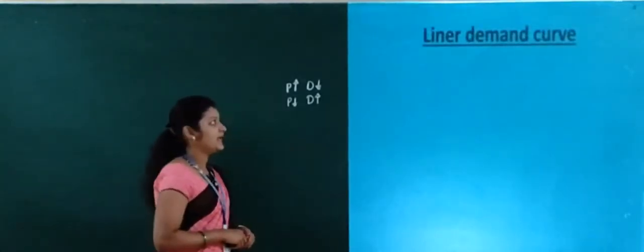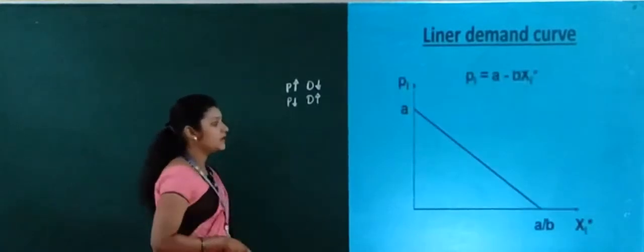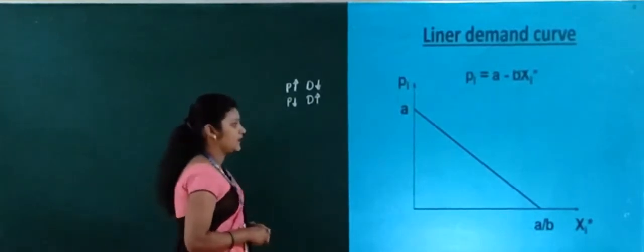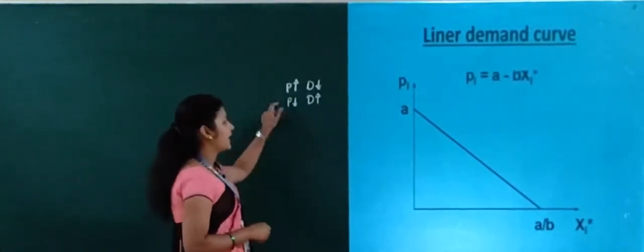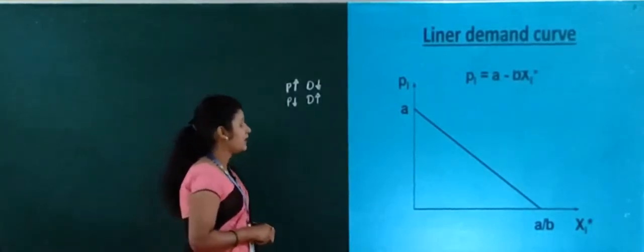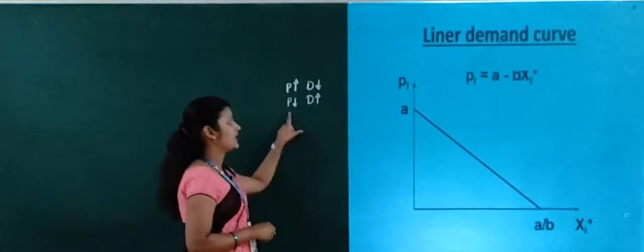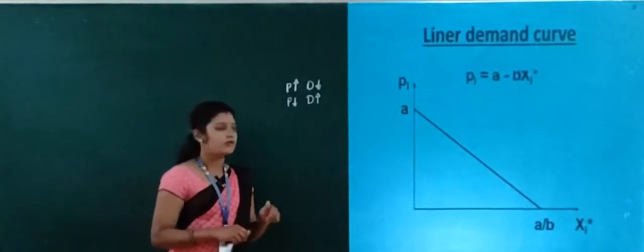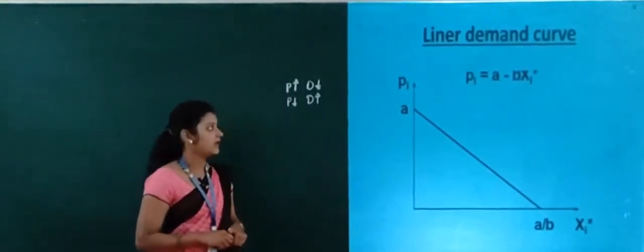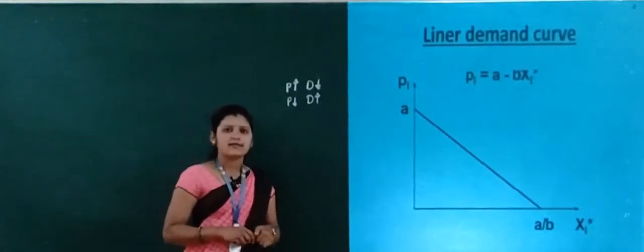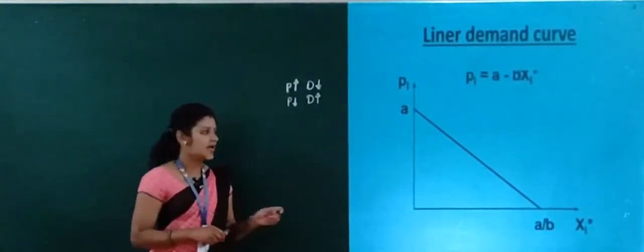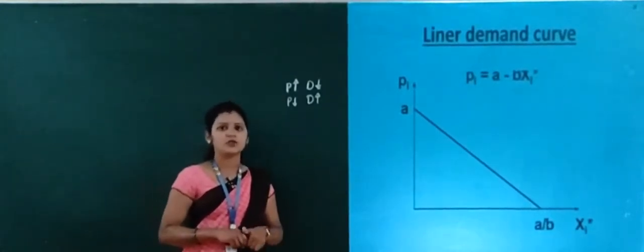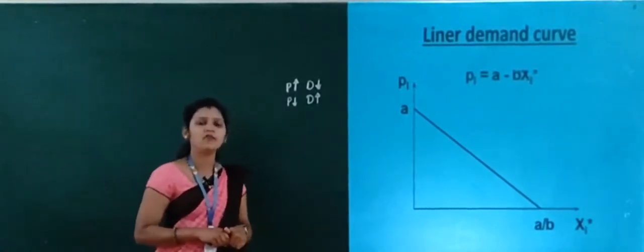Now let's see the linear demand curve. This curve explains the linear demand curve, or the law of demand. It shows that when the price increases, the demand will decrease, and when the price decreases, demand will increase. This is a downward sloping curve from left to right. On the OY axis it shows the price, and on the OX axis it shows the quantity demanded by a consumer. This is all about the law of demand.